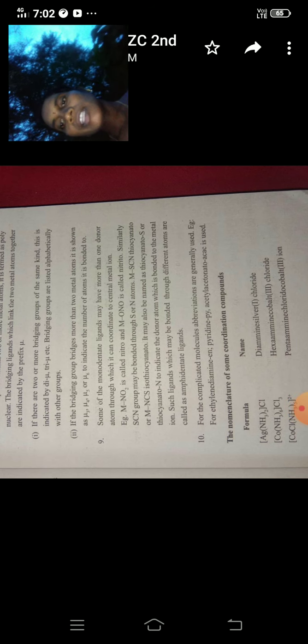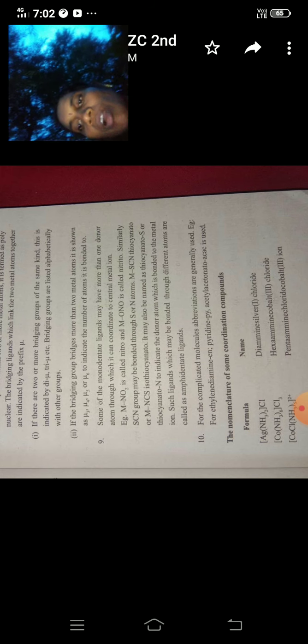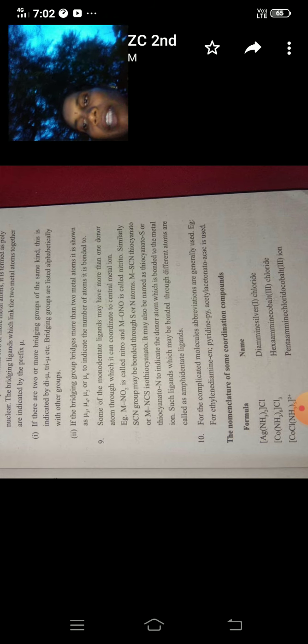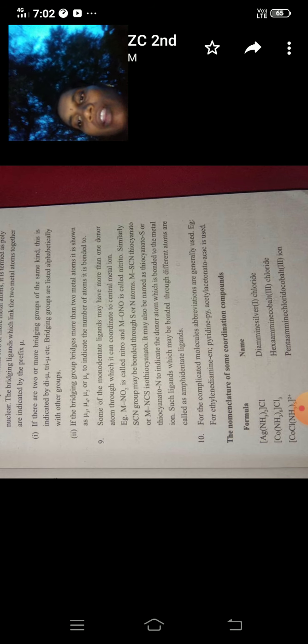[Ag(NH3)2]Cl. The name of this complex is diamminesilver(I) chloride. Here the silver is in the +1 oxidation state. The next complex is [Co(NH3)6]Cl3, with Cl3 outside the coordination sphere.